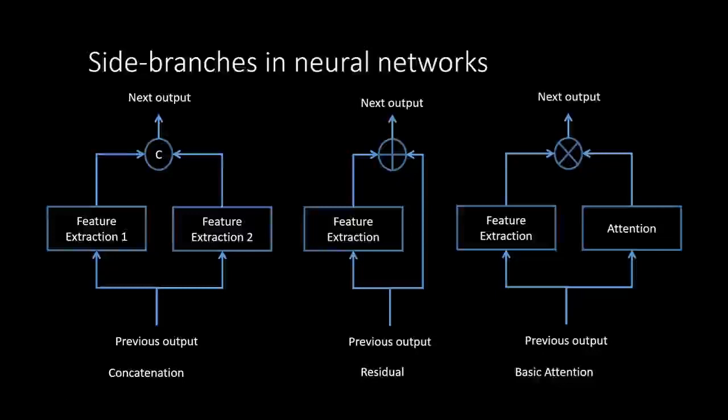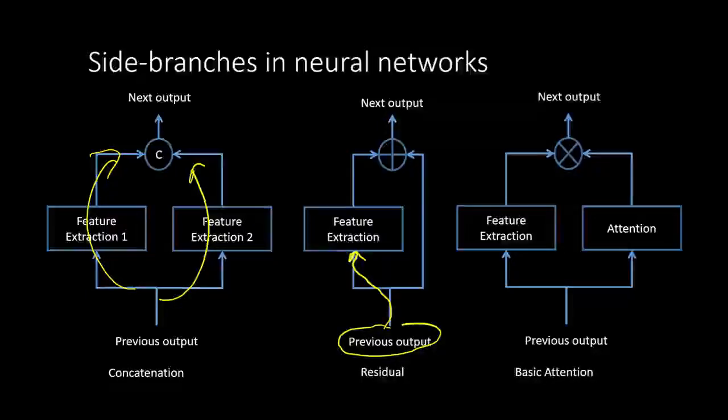Other concepts that are useful for neural networks: we were looking at only one layer at a time, but many times there are two parallel paths that can exist in more advanced neural network architectures. For example, you have a previous output and it goes through a feature extraction, which is nothing but a layer. It could be a fully connected layer or a convolutional layer, and we get an output.